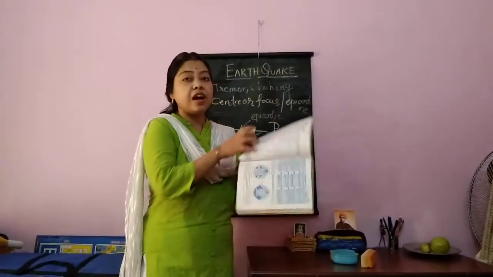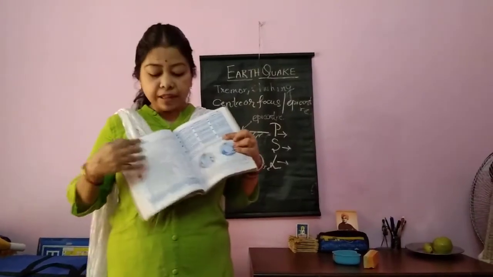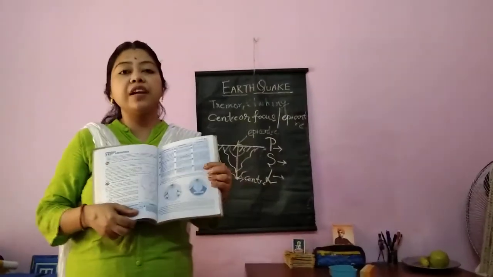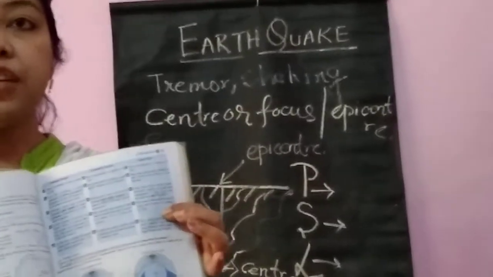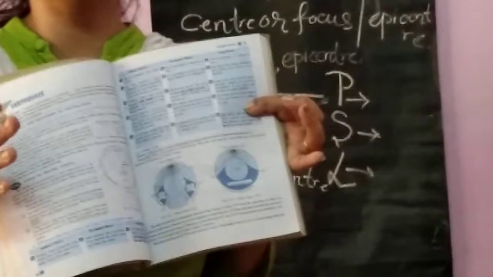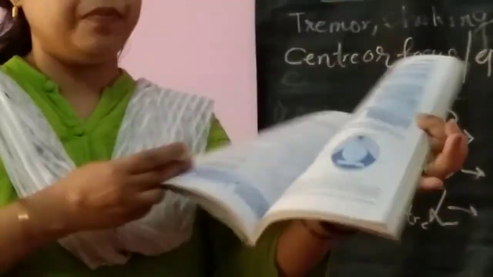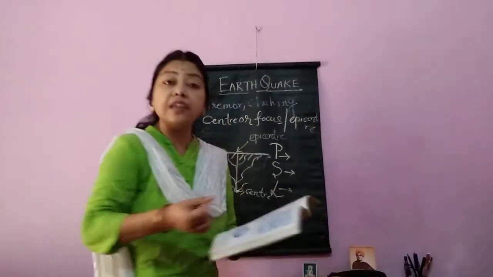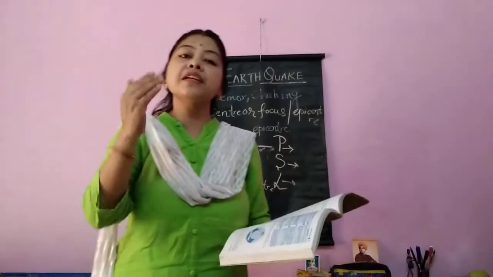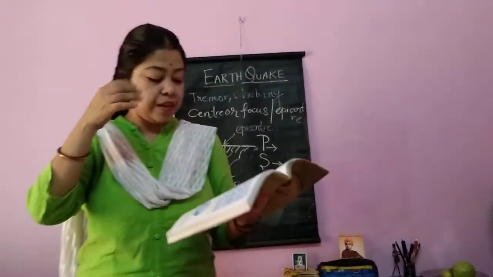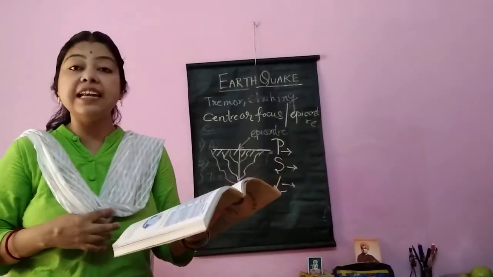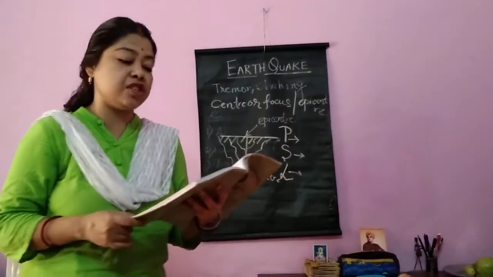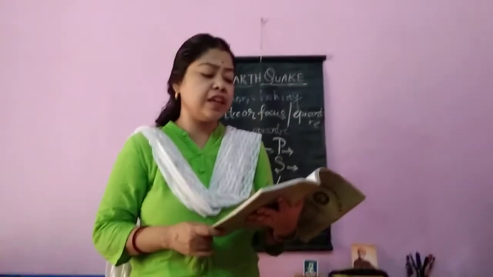Now, see, one chart is there. In your book there is one chart. This chart is very important. Here in this chart, a comparative view of the three seismic waves has been given. A comparative view. So first, the primary wave. The primary wave comes first on the surface of the earth, so it is called primary wave. Next to primary wave is the secondary wave, and the long wave reaches at last, but it is very much destructive.